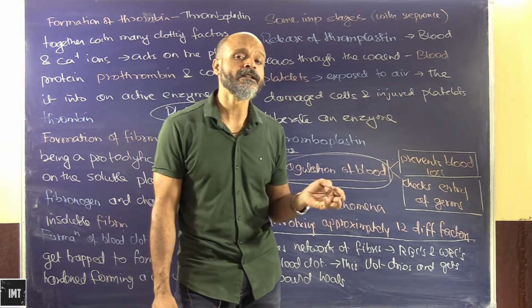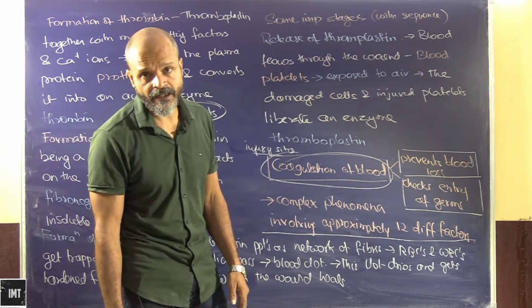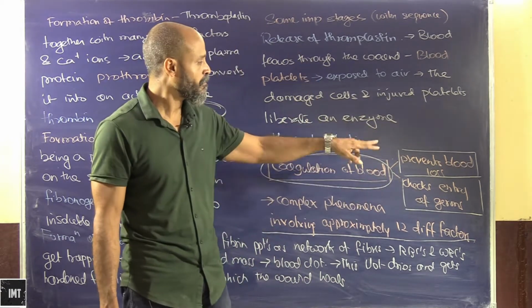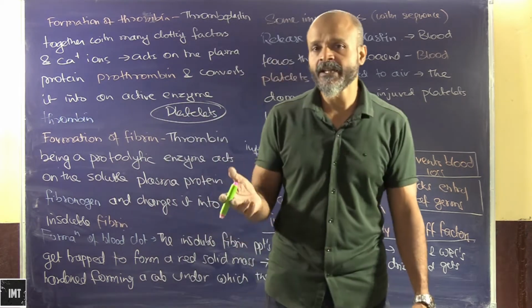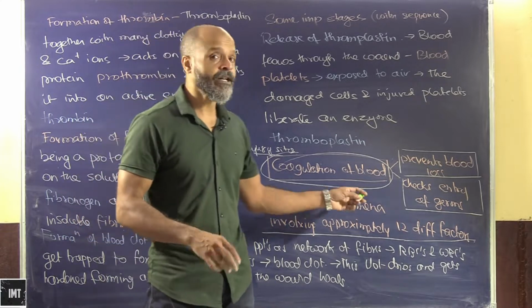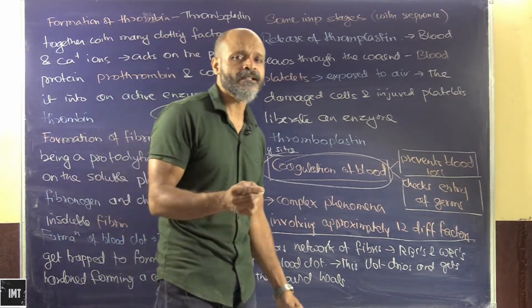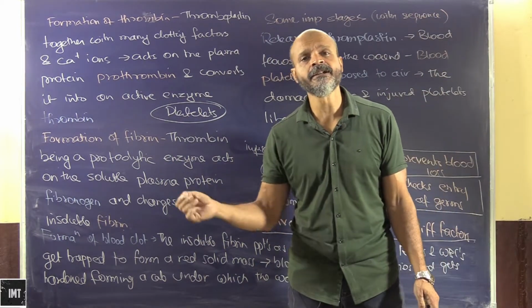The injury can either be external or internal. Many of our internal injuries we don't even know about; they get healed internally because of coagulation of blood. Whenever there is a site of injury, the body heals by itself. You might have seen that deeper cuts or surgeries need stitching.